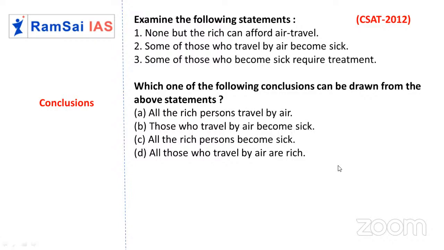All the rich persons become sick. Oh, how can it be? Only a few people. So all those who travel by air are rich. Yes, exactly. Because none but the rich can travel. So those who travel by air are rich only. So yes, I go with the last option. The last option is the right answer. It is directly inferred from the first statement. That's the reason.